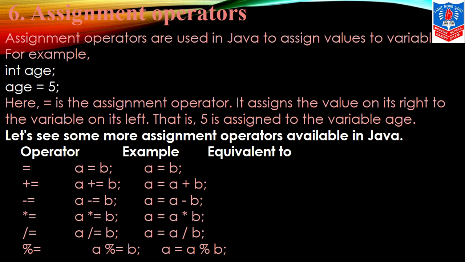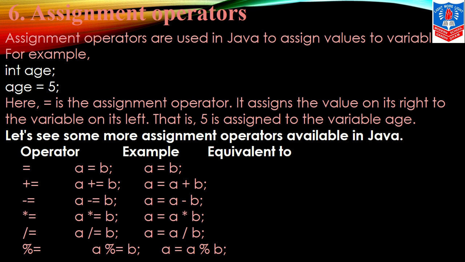So the assignment operator is a single equals to sign, while two equals to signs are for equality check. A single equals to sign is the assignment operator. It assigns the value on its right side to the variable on its left, that is 5 is assigned to the variable age.